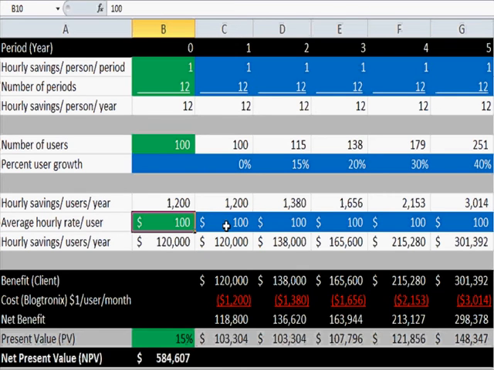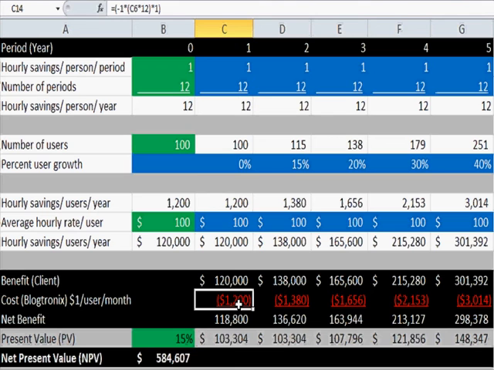And so then 100 users, 12 hours per year. With a $100 hourly rate, this counts to about $120,000 the first year, which is going to go to over $300,000 for 5 years in savings. Now, this is basically the benefits that the company is getting from using social software to find experts, right? And we're just going to move those numbers down here, and then we need to calculate what is the cost.